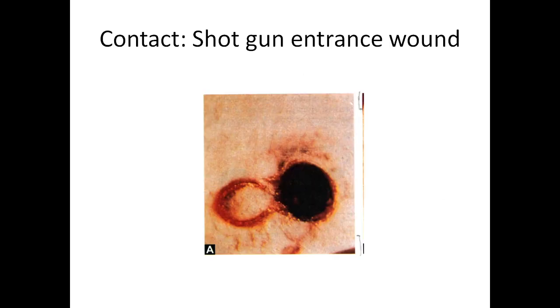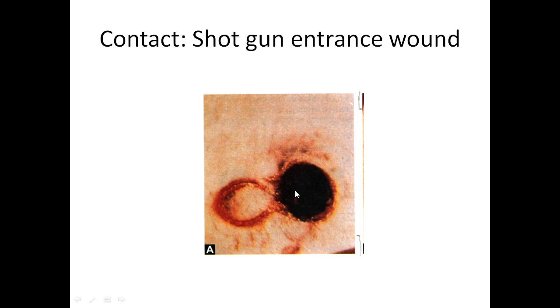So this is the contact entrance wound by a double barrel weapon. One barrel has a shot and you are getting this wound here. One barrel has a shot, another barrel has no shot. You are getting a muzzle impression contusion over here. This is the contusion by the double barrel weapon.